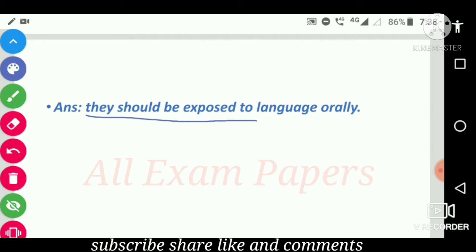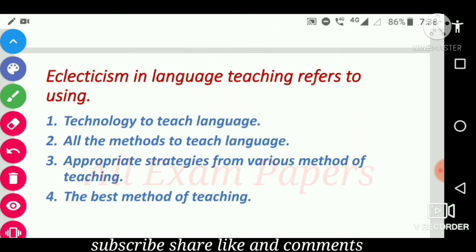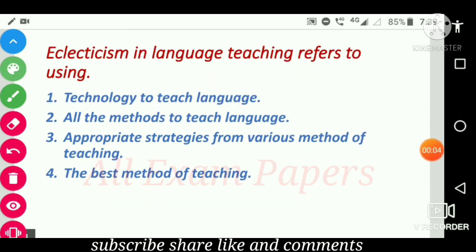So next question, eclecticism in language teaching refers to using. So option is technology to teach language, all the methods to teach language, appropriate strategies from various method of teaching, and fourth one is the best method of teaching.